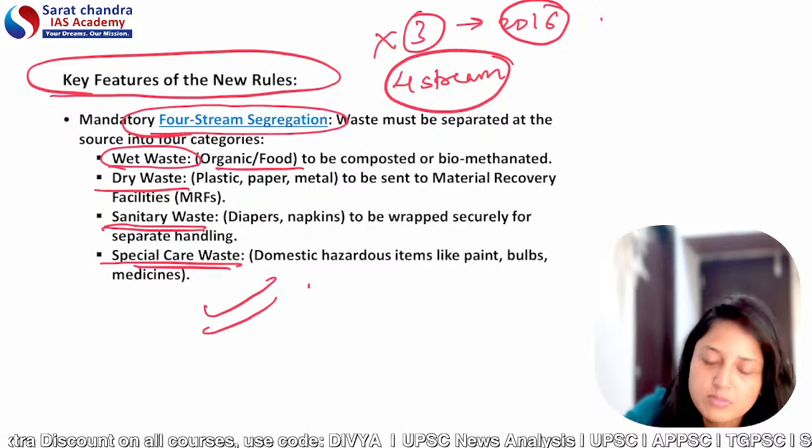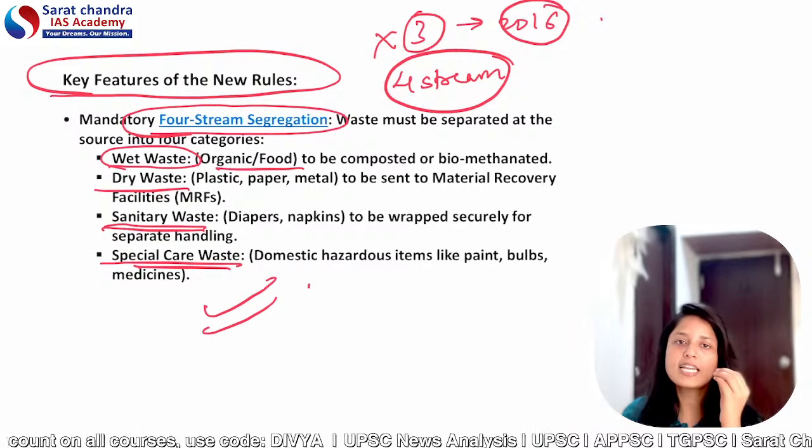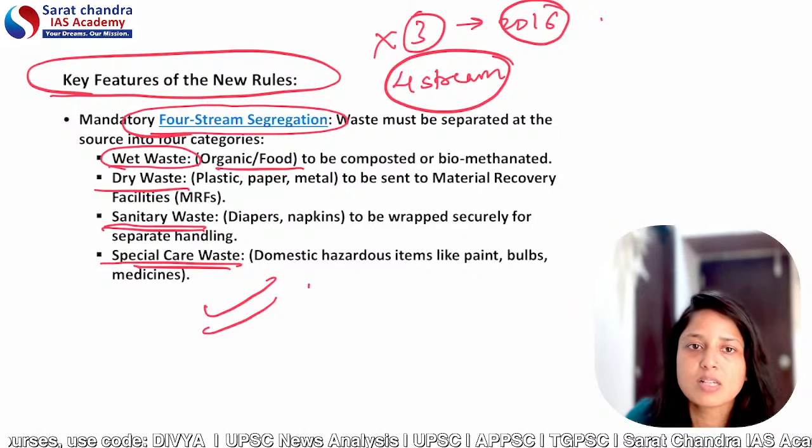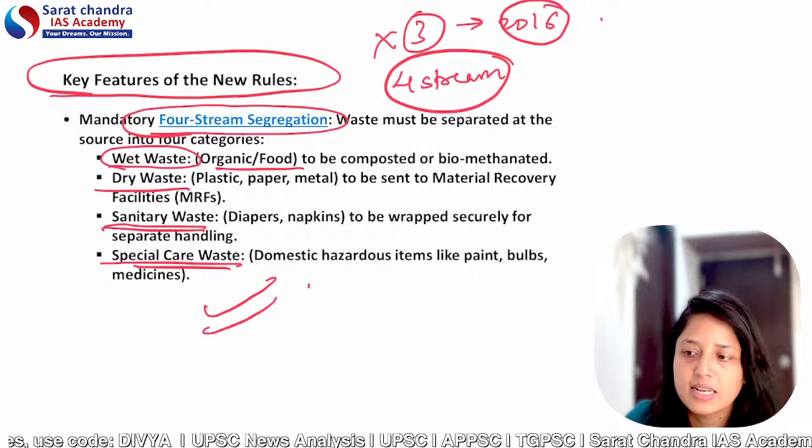So these four streams are very important. Even if you do not know the names of the streams, you must at least know the number of streams, that is, in how many streams the waste has to be segregated.